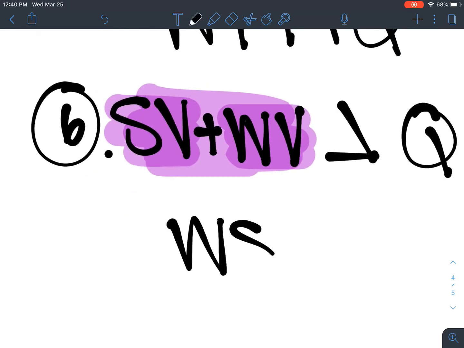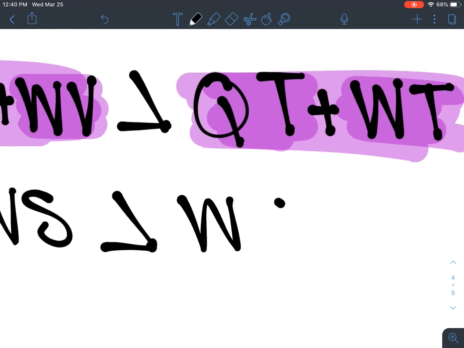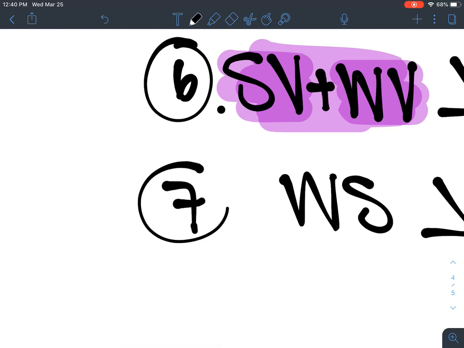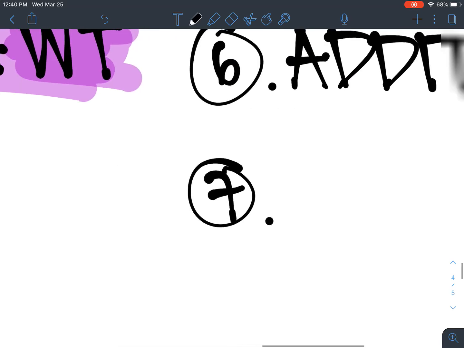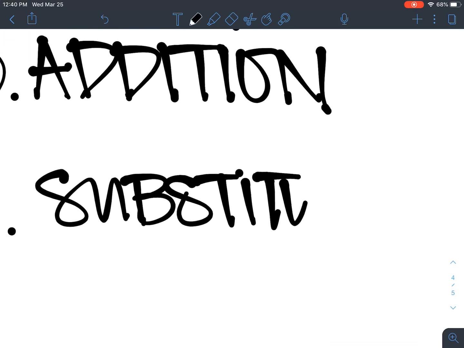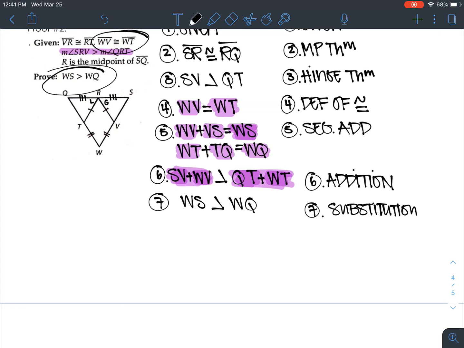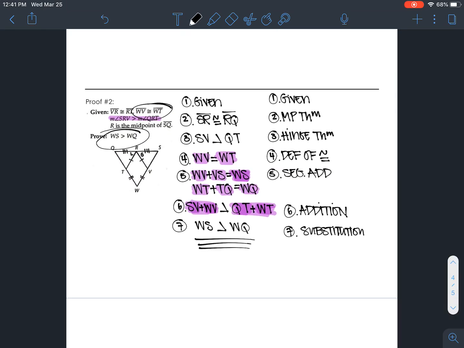So I'm going to have WS is greater than, take a look at this one, WT plus TQ. I'm going to take WQ and plug it in on this side. So I'm going to have WQ. And that's through substitution. And that, ladies and gentlemen, is what we're trying to prove. If you look at what we're trying to prove, that WS is greater than WQ, which is what I have right there.